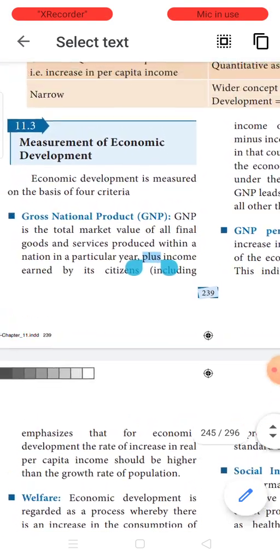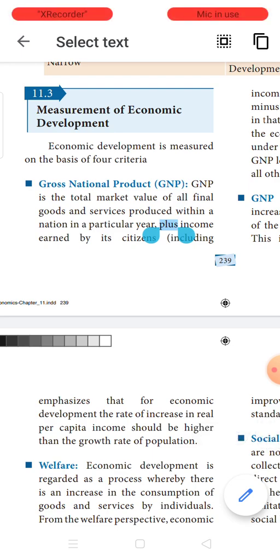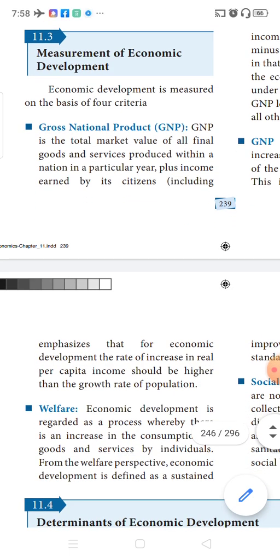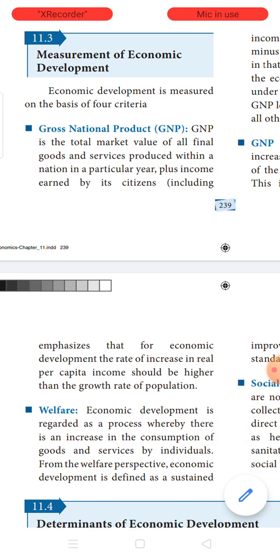Next is, how do we measure economic development? To measure economic development, we need a yardstick to measure how far a country is developing. The best yardstick to measure the development of a country is gross national product. What is gross national product? It is the total market value of all the goods and services which are produced in a nation in a year. Apart from that, this includes the income from abroad also, and you need to take out the non-resident income that goes to another country.